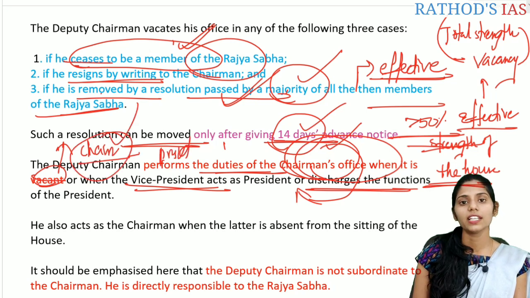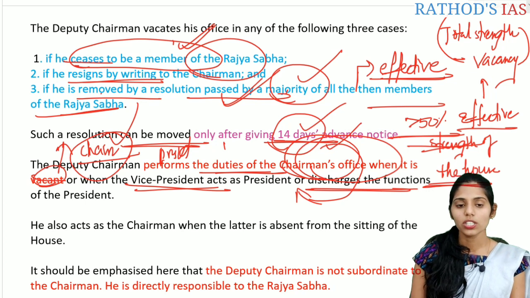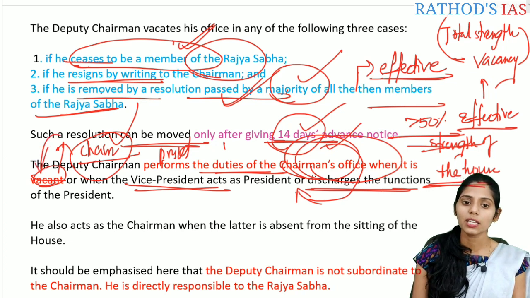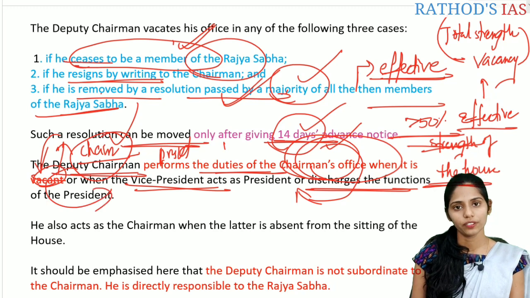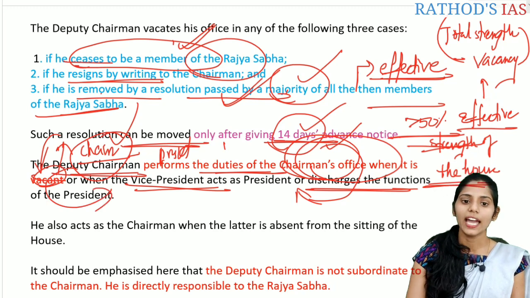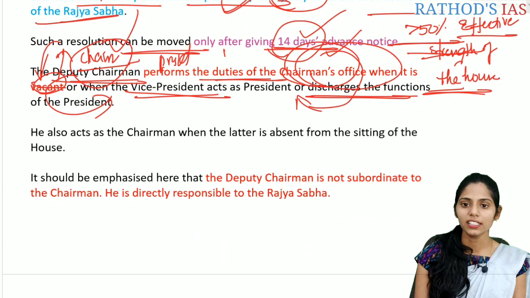So in this case, when there is absence of the chairman, the deputy chairman will take the seat of the chairman of Rajya Sabha, and he also acts as chairman when the latter is absent from sitting in the house.